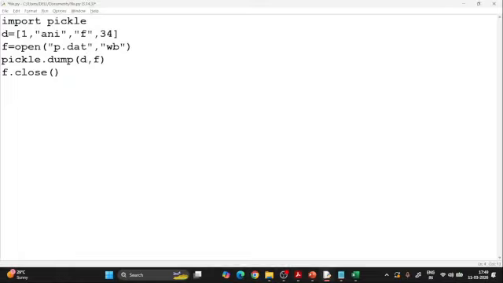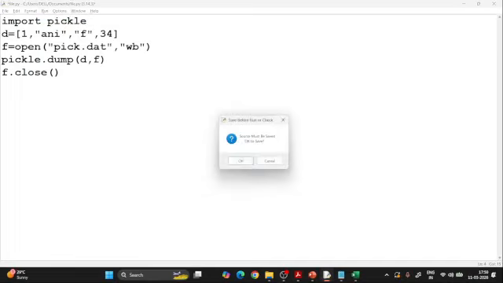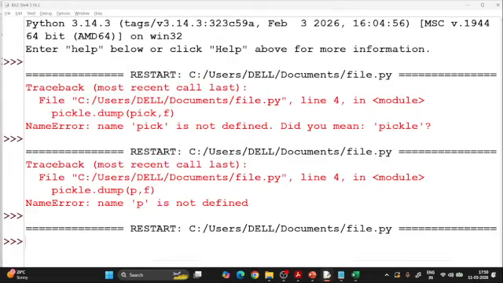D, why am I saying this, the file is okay, you can give it pick. So I find that okay, this D I have to give, not the pick or something else. So D means the value which you want to dump, and F means the file object. Now if you just run it, run the module, sometimes it happens like this, and now it's perfect and it is not showing any error, right?